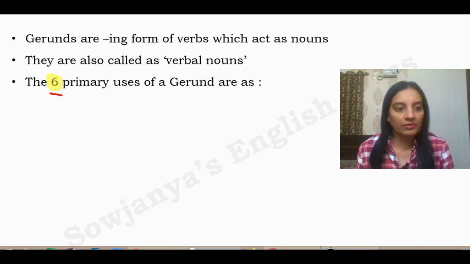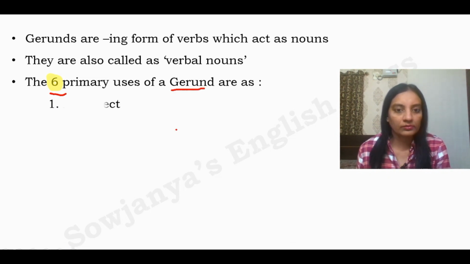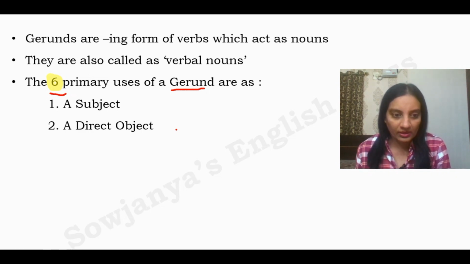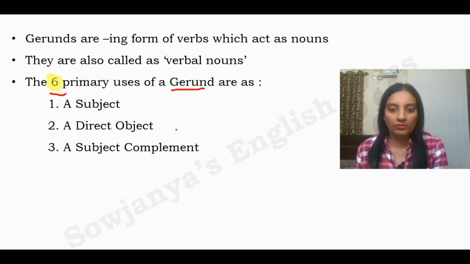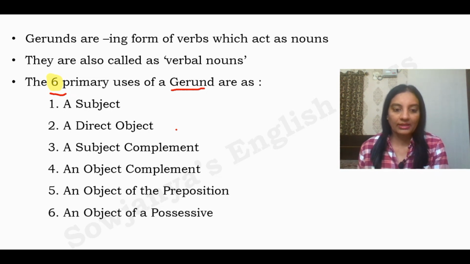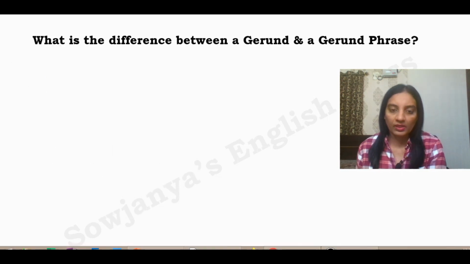The six primary uses of gerund are: as a subject, as a direct object, as a subject complement, as an object complement, as an object of the preposition, and as an object of a possessive. And what is the difference between a gerund and a gerund phrase? Let us see.